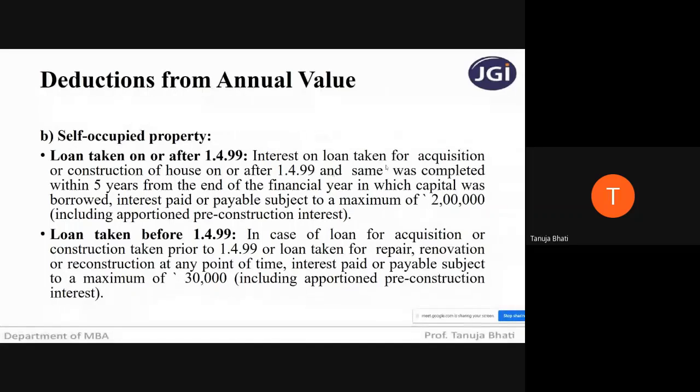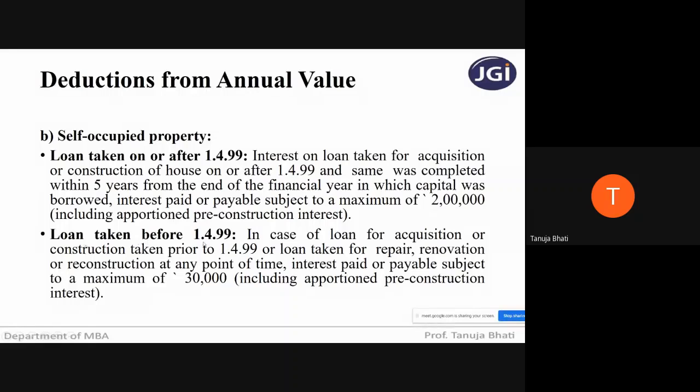So let me read this. Interest on loan taken for acquisition or construction of house on or after 1/4/1999, and the same was completed within 5 years from the end of the financial year in which the capital was borrowed: interest paid or payable subject to a maximum of 2 lakhs. So the maximum deduction you will get is 2 lakhs if it is a self-occupied property and the loan is taken on or after 1/4/1999.